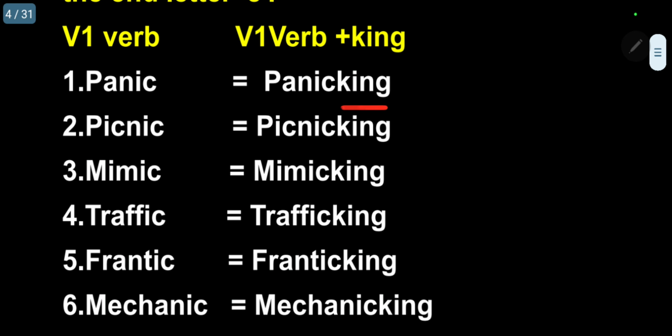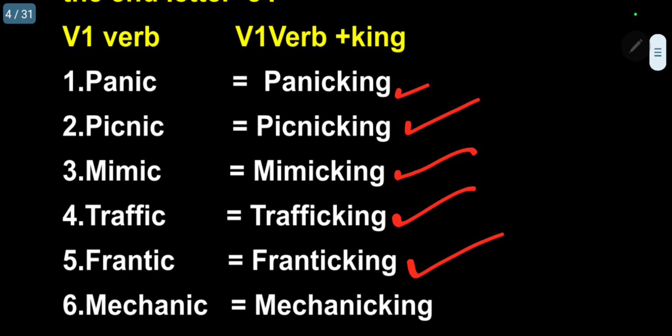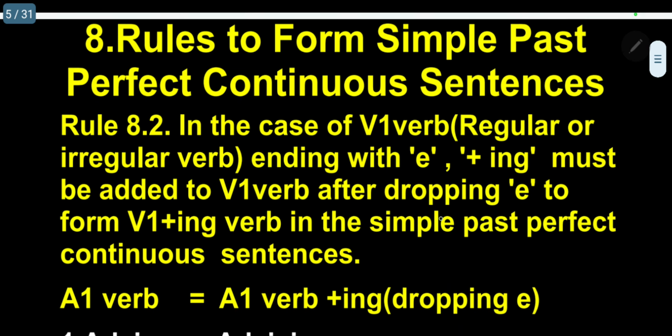Panic, by adding ing, panicking. Picnic, picnicking. Mimic, mimicking. Traffic, trafficking. Frantic, franticking. Mechanic, mechanicking. So this is rule number 1: a verb ending with C, add king.